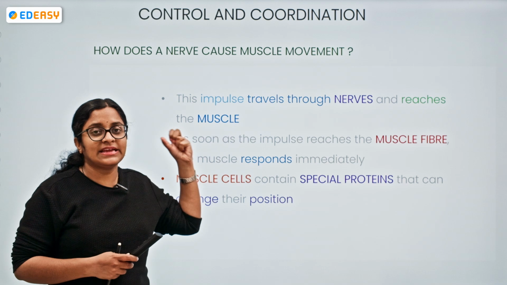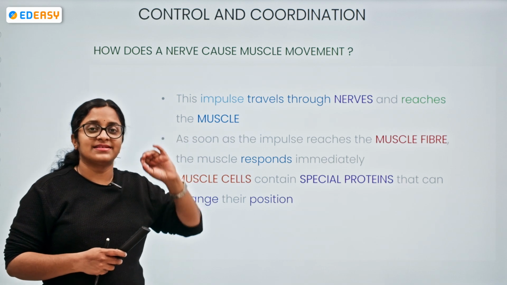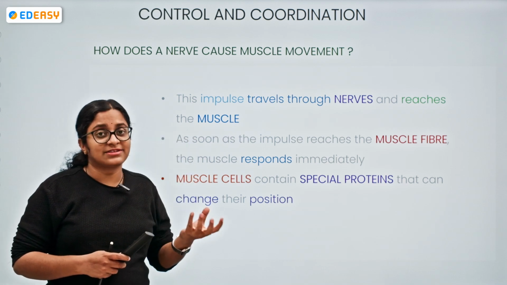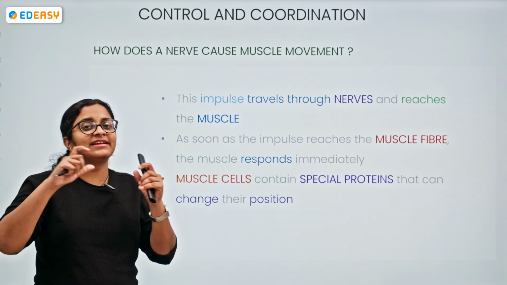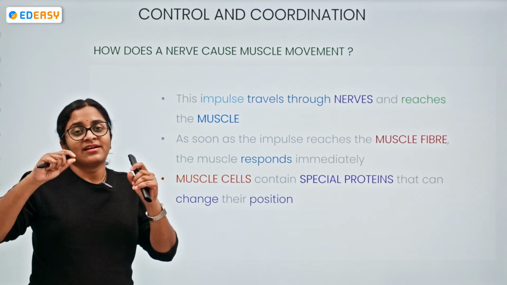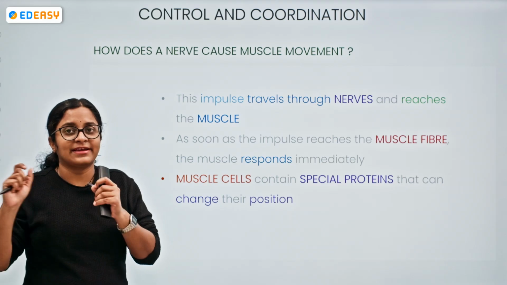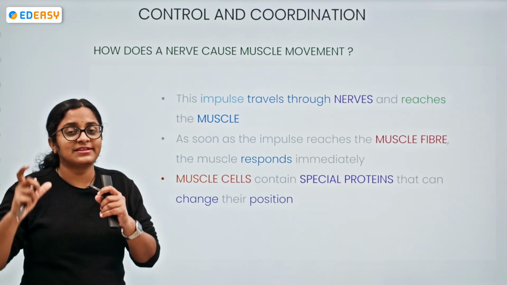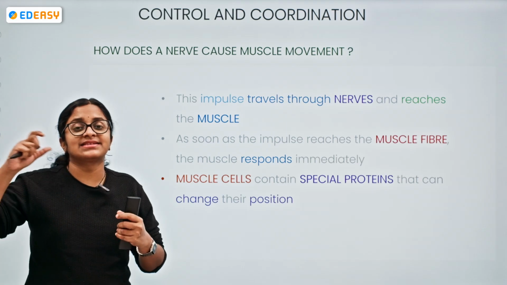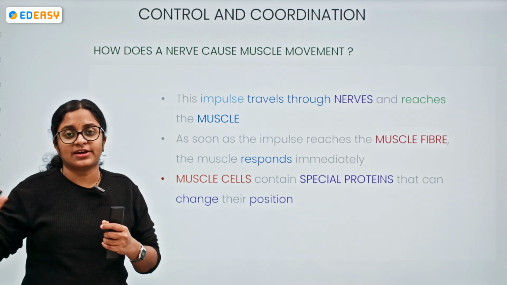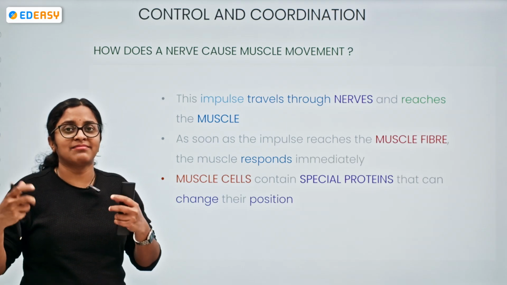Initially, the receptors present on the sense organs detect the changes. This is sent to the sensory nerve. From there, it reaches the brain or the spinal cord. The brain or the spinal cord interprets and analyzes the information, and sends the instruction through the motor nerve to the effector, nothing but the muscle or the gland.